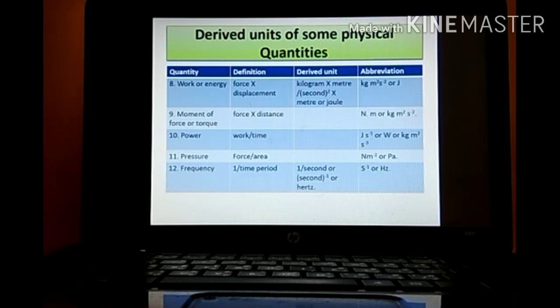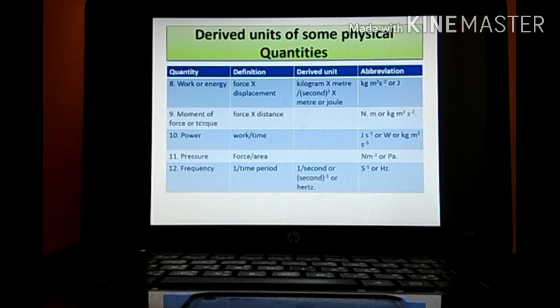Like we have already studied, work and energy have the same SI unit. Both are force into displacement. Force SI unit is kilogram into meter per second square into meter again. So its SI unit is kilogram meter square seconds minus 2.